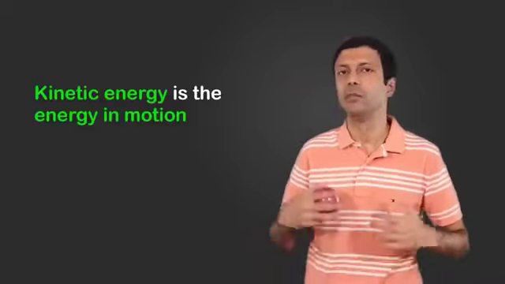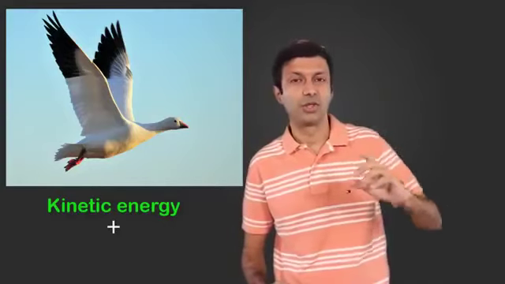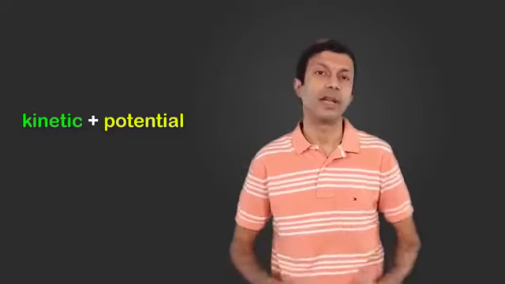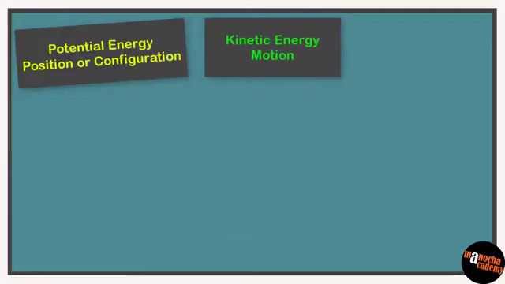So when you're running or you're walking, you have kinetic energy. A moving car has kinetic energy. So what do you think about a flying bird? Since it's flying, it has kinetic energy, but the bird is also at a height. So it's got potential energy as well. And this sum of kinetic and potential energy is known as mechanical energy. Let's stick kinetic energy onto our concept board. Kinetic energy is for motion.